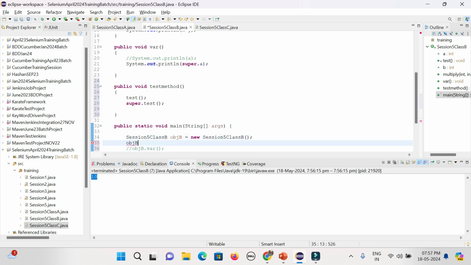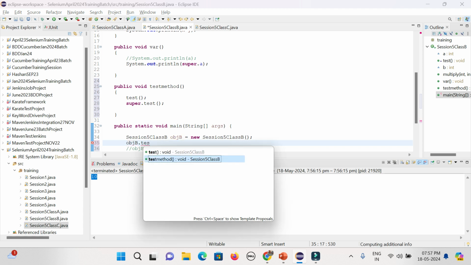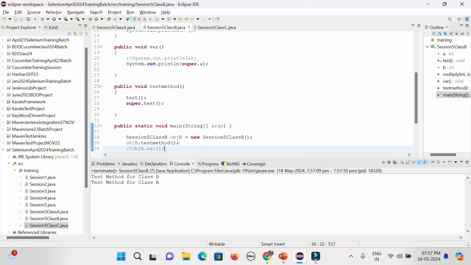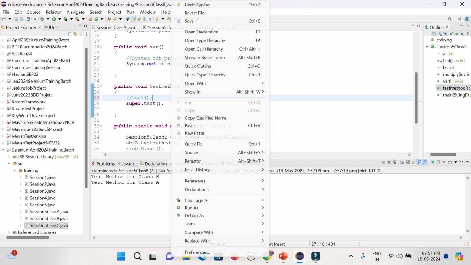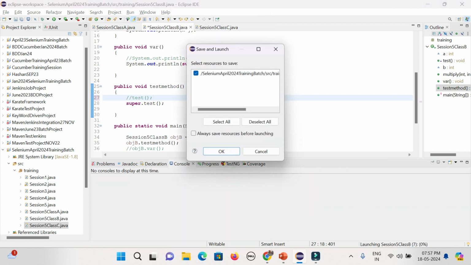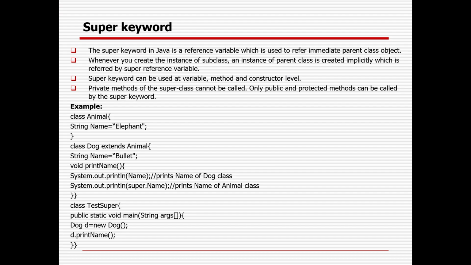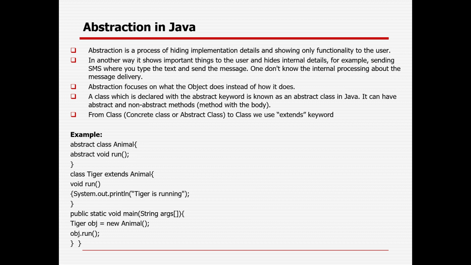So that is the way your super keyword will help you test all methods. It will now give you both outputs, class A and class B. Okay, class B and class A. Now if you want to get only the parent class, you can disable that test and get the parent class. So with the help of the super keyword, at the variable level and at the class level. Okay, so that is another concept of OOPS: method overriding, overloading, and how to handle overriding with the help of the super keyword.